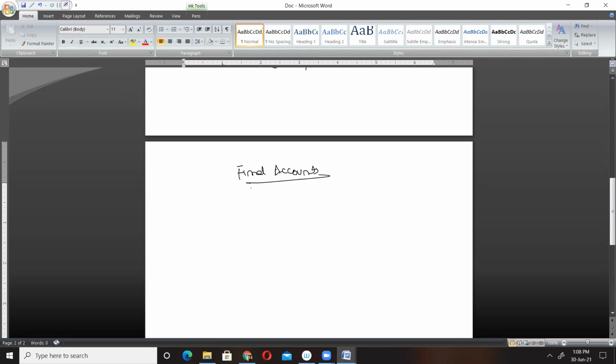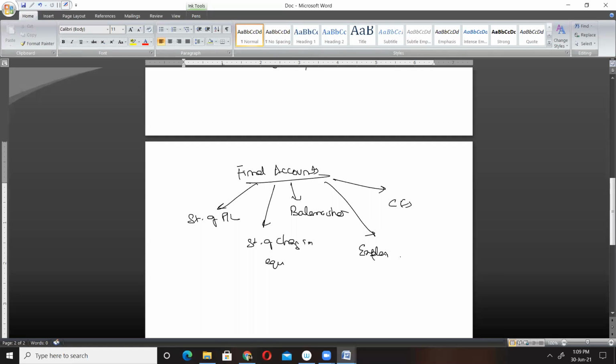Final accounts of companies include the statement of profit and loss, the balance sheet, cash flow statements, statement of changes in equity, and one more, explanatory notes.